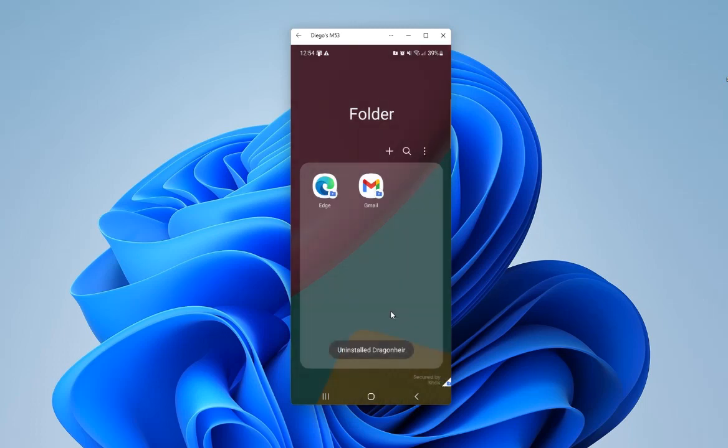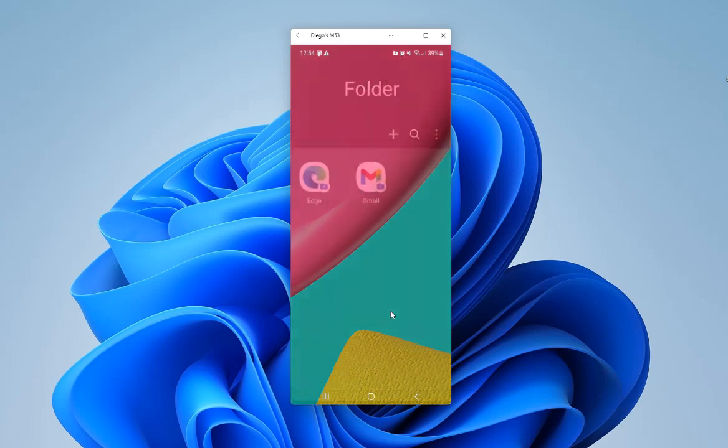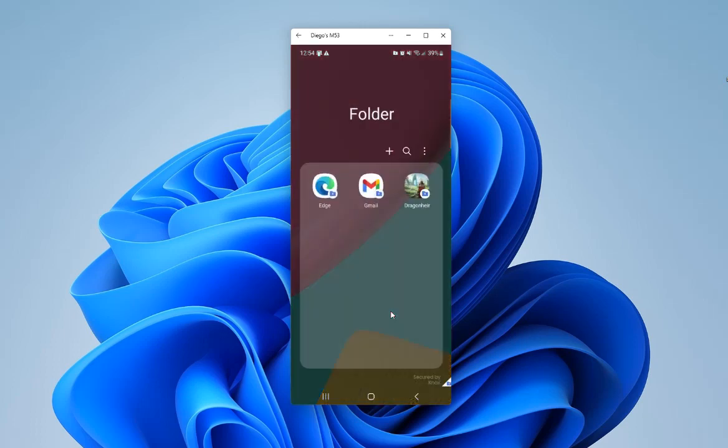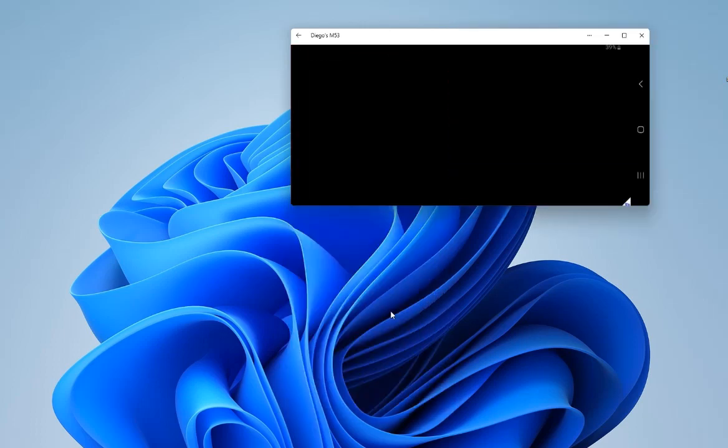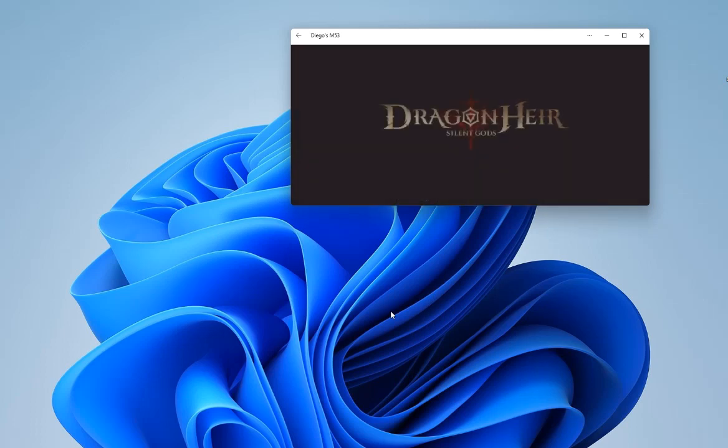I will install it again to show you. Now the game is working.